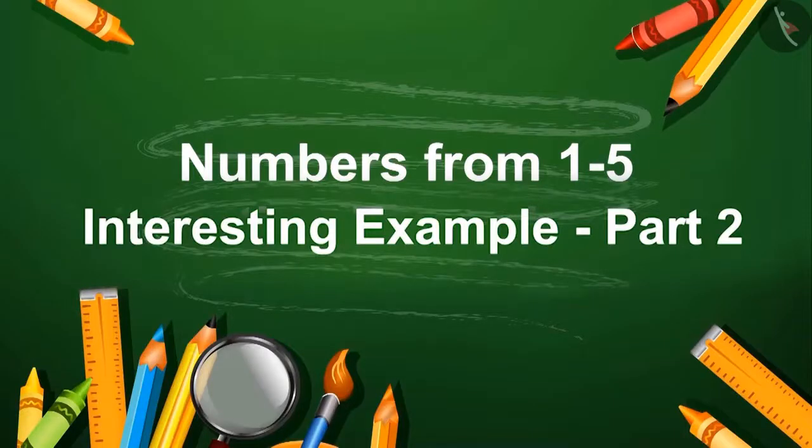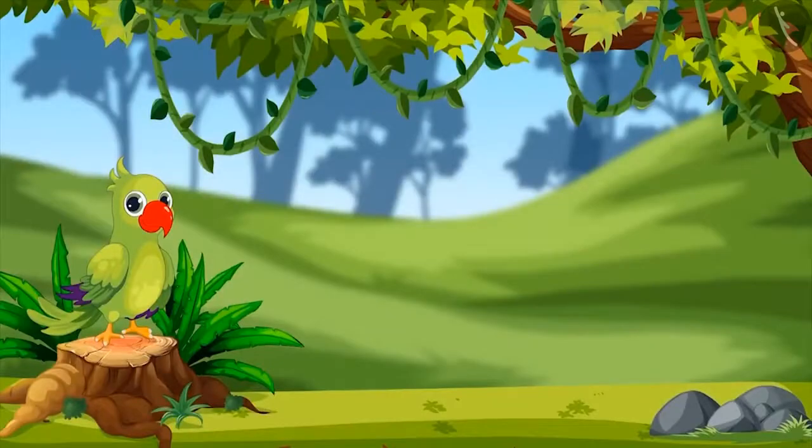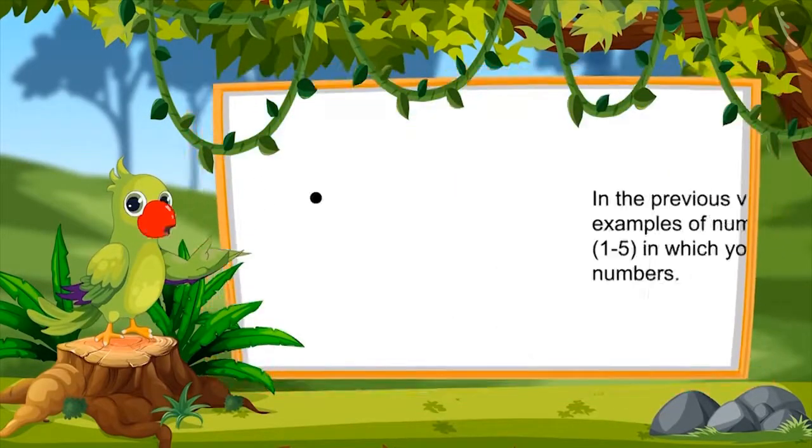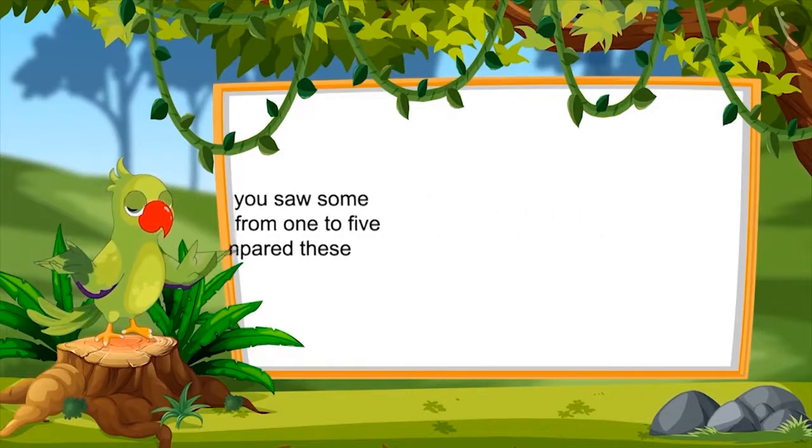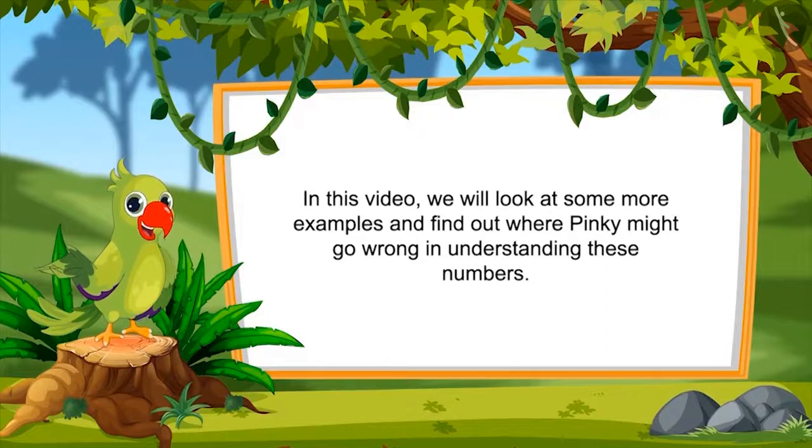Interesting example part 2. So children, in the previous video you saw some examples of numbers from 1 to 5 in which you compared these numbers. In this video, we will look at some more examples and find out where Pinky might go wrong in understanding these numbers.